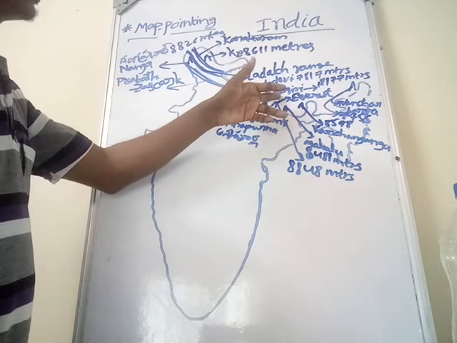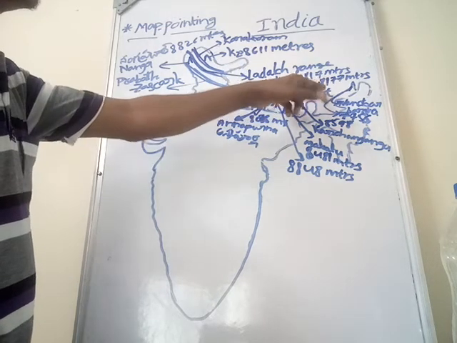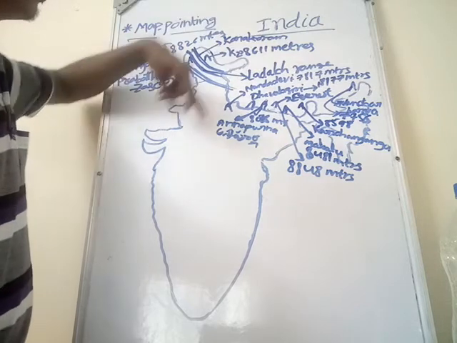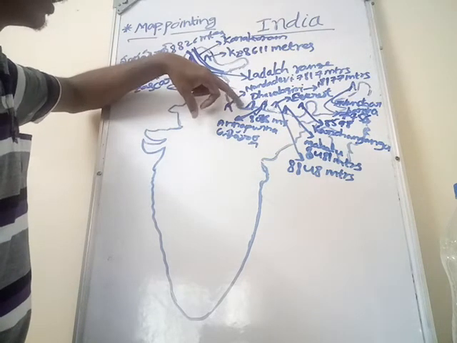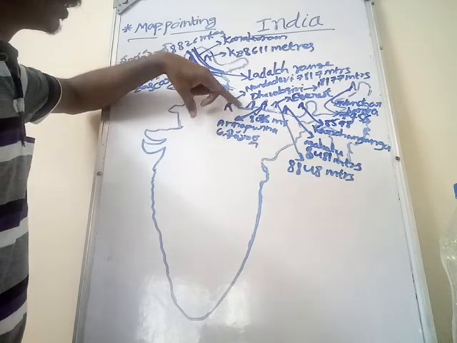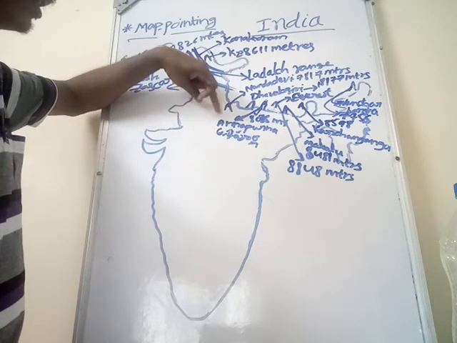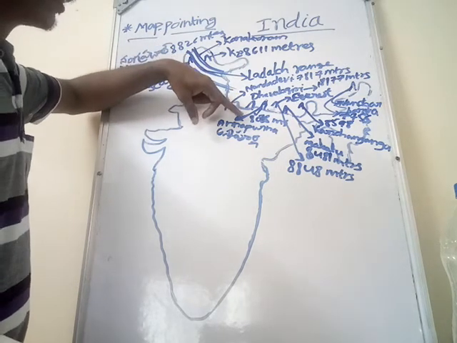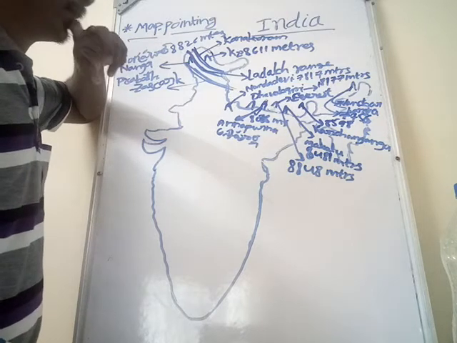Next important peak, Dhavalagiri. The height of the Dhavalagiri peak is 8,177 meters. Next important peak in Himalayas is Annapurna. The height of Annapurna is 8,078 meters.